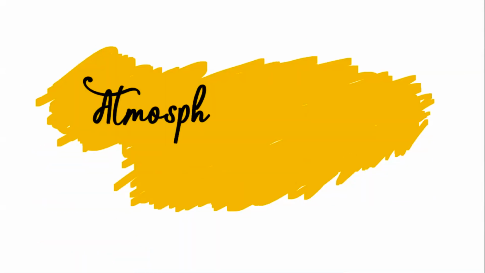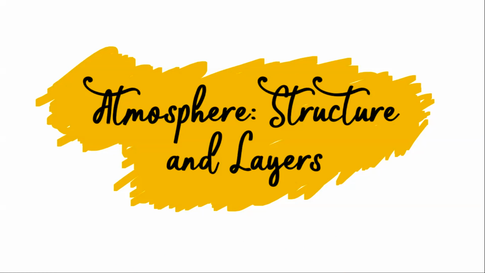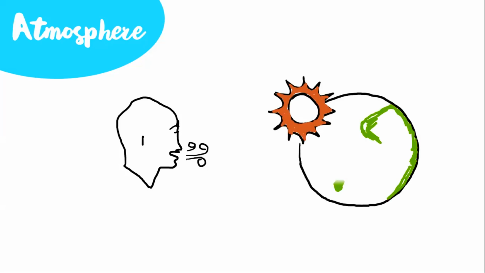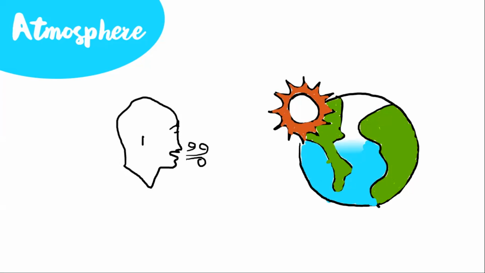Hello friends, in this video we will learn about the atmosphere, its structure and the layers of the atmosphere. Atmosphere: we breathe in air which contains oxygen and we breathe out carbon dioxide. The atmosphere prevents the harmful rays of the sun from reaching the earth's surface. It stands as a layer in between the sun's harmful rays and the humans.